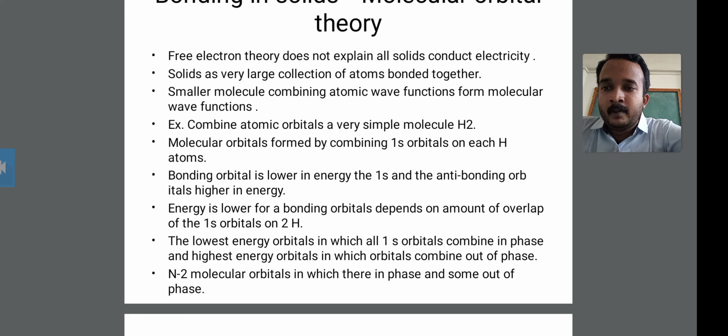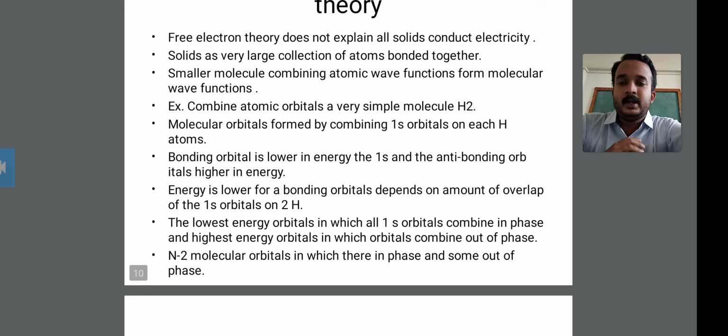The antibonding orbital also depends upon the amount of overlap of the 1s orbitals. Therefore, the lowest energy orbital is the one in which the 1s orbitals combine in phase, and the highest energy orbital is the one in which the orbitals combine out of phase.